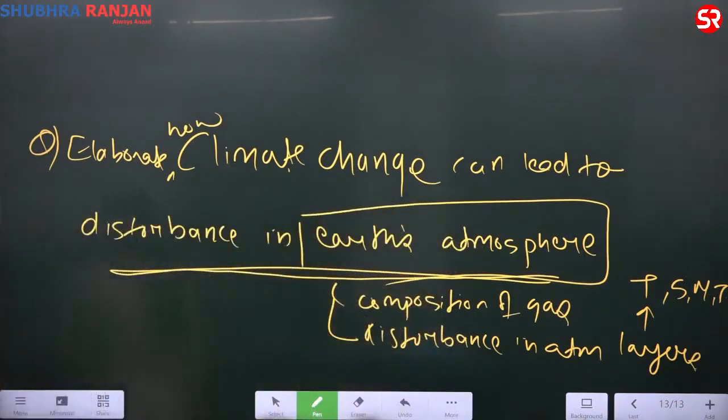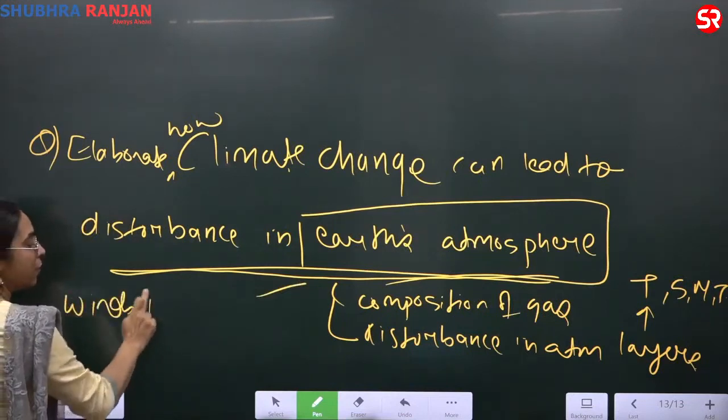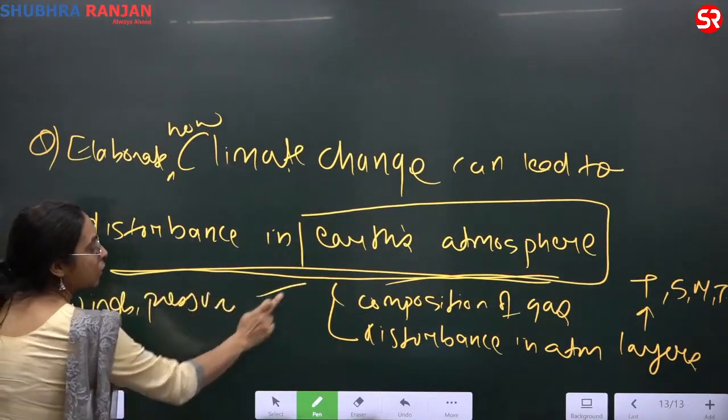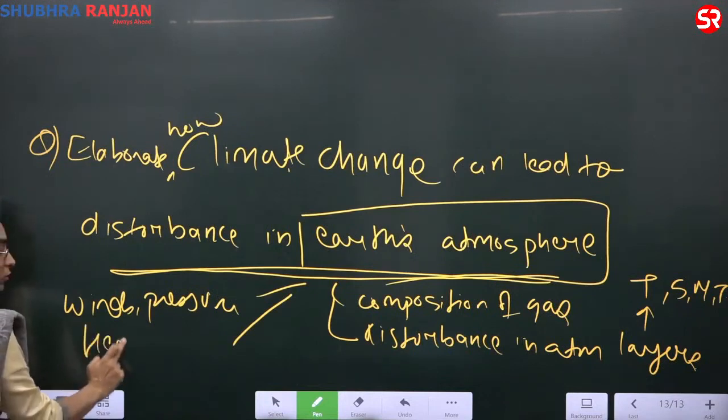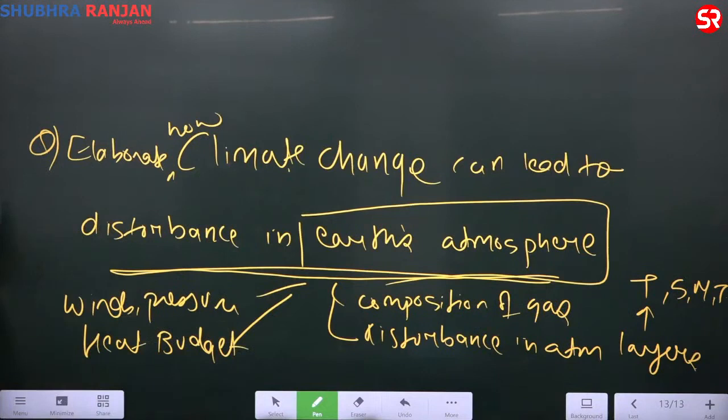What do you study in atmosphere? You study wind. You study pressure. You study the heat budget. If you have read NCERTs, you would know what is heat budget. So how is climate change affecting heat budget? Is it increasing evaporation? Is it increasing precipitation? Is it leading to exchange of energy disturbances?